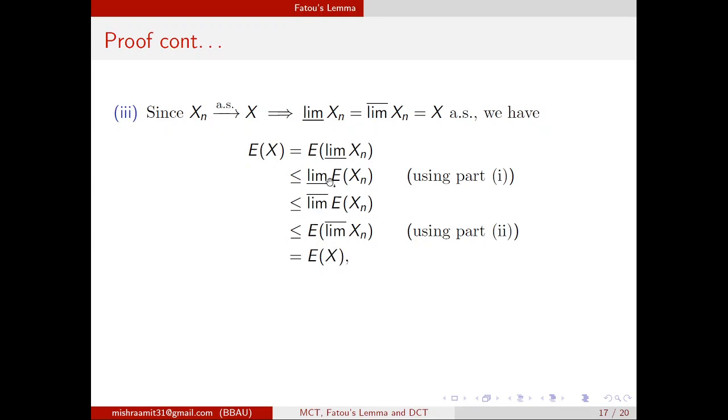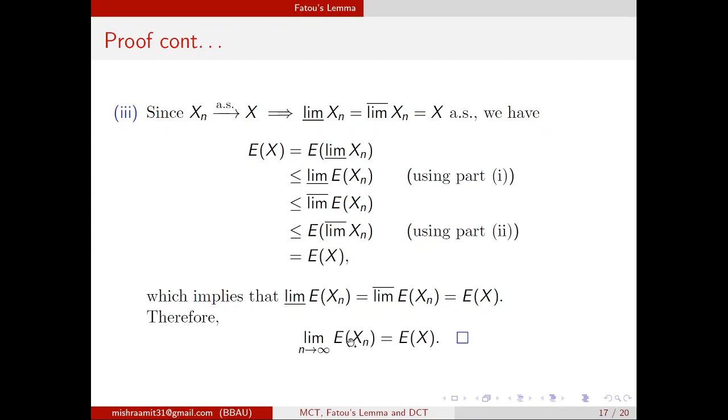So we have started with expected x and ended with expected x. That means all items in between will be the same. So we are getting that the limit inferior of expected xn, the limit superior of expected xn, and expected x, all these three are the same. That means the limit inferior of a sequence, the limit superior of that sequence, and this number are all the same. That means the limit exists, and the limit of expected xn is nothing but expected x. So this was part 3 of Fatou's lemma.